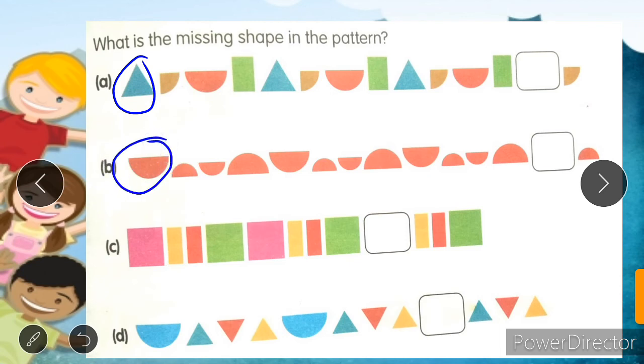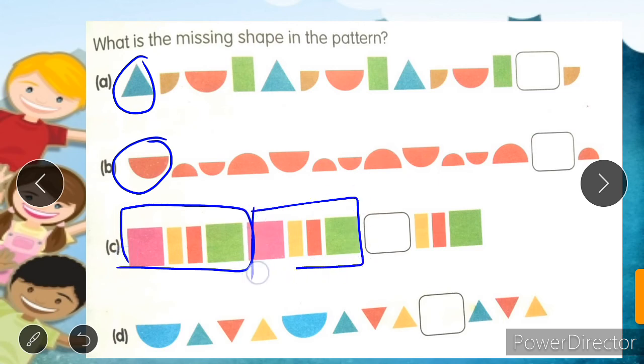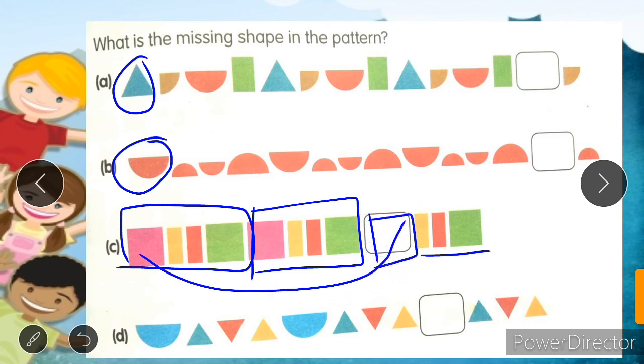Here we have to observe it like this. 4, then again 4, then 3 are here. So this will be the missing shape. So this square of pink color will be the missing shape. Again observe all these 4.